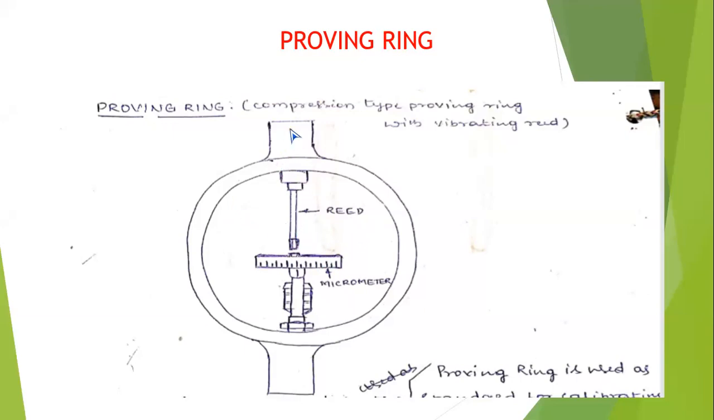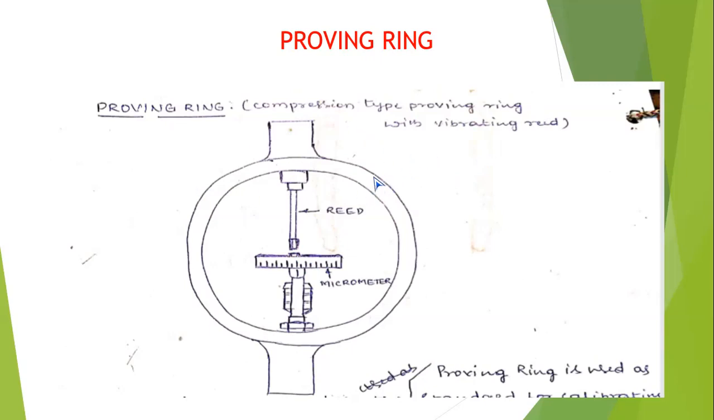Say, apply the load in the universal testing machine and fix the proving ring in between the two jaws, upper and lower jaws, and see that the reed is exactly at the zero reading, that is, at the null balance. Then apply the load on the universal testing machine in intervals, or all of a sudden you can apply the load.